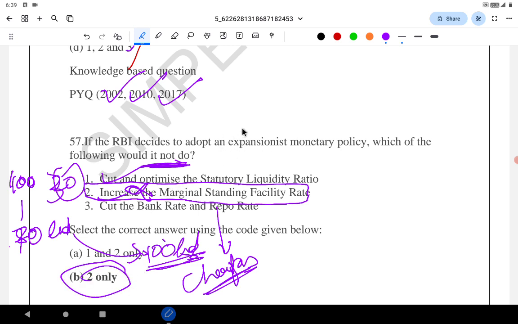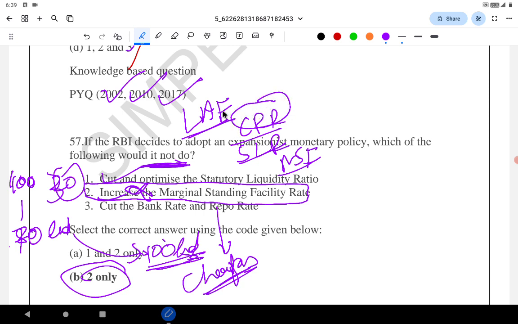Please thoroughly understand CRR, SLR, marginal standing facility, liquidity adjustment facility, LAF, bank rate, repo rate, reverse repo rate. Please understand by taking examples. What is the impact of increasing CRR on the expansionary policy? What is the impact of the CRR on tight monetary policy? Please understand these things thoroughly. They are very, very important.